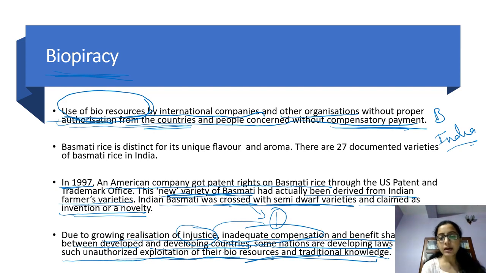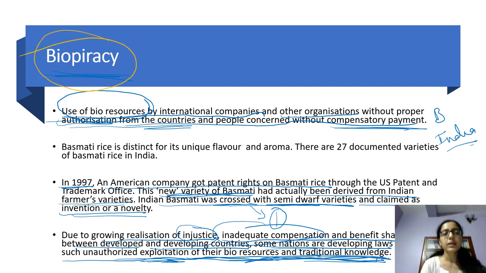Nowadays, laws are formed and legal action is taken if the bioresources or traditional knowledge of some people or country are exploited. So this comes under biopiracy, right? I hope this is clear.